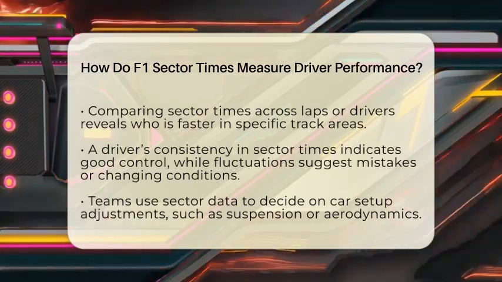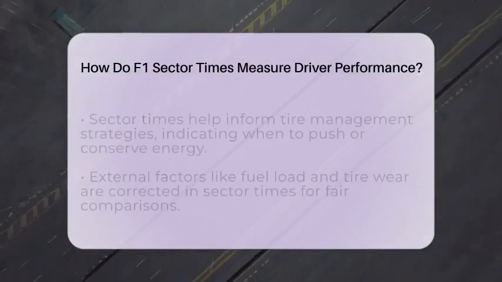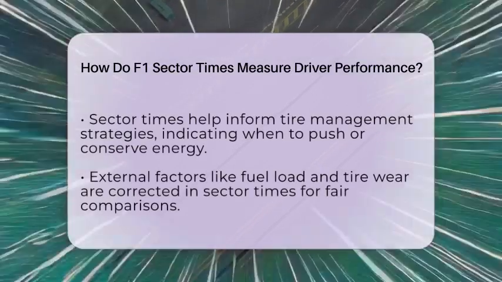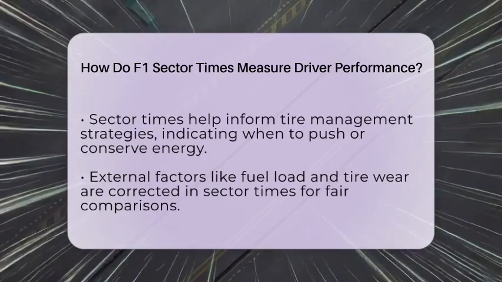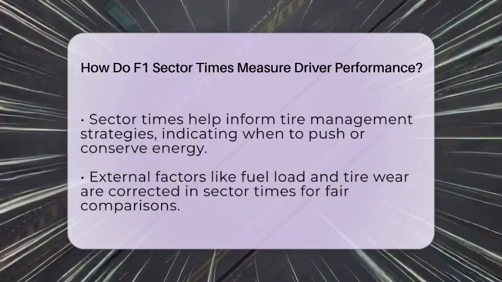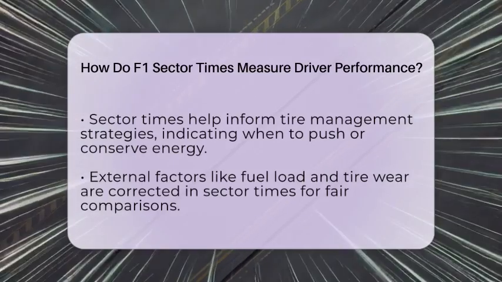Teams also use sector times to make strategic choices. For instance, if they see a driver is losing time in a certain sector, they might change the car's suspension or aerodynamics to improve performance there. Sector data also guides decisions about tire management, telling drivers when to push hard or conserve energy.